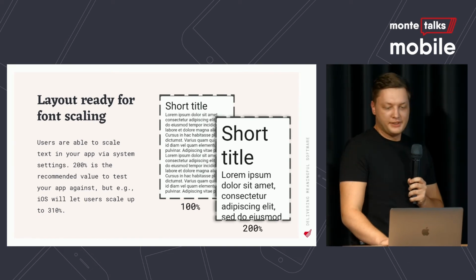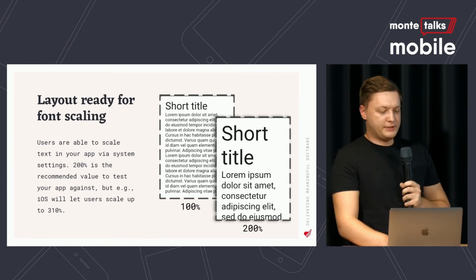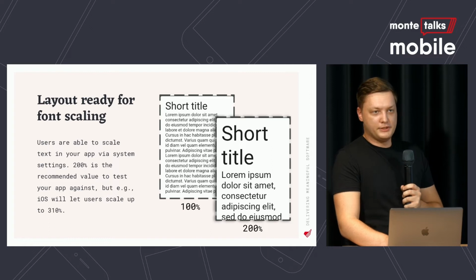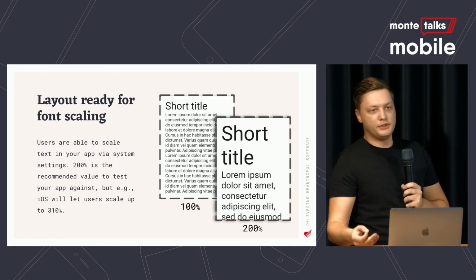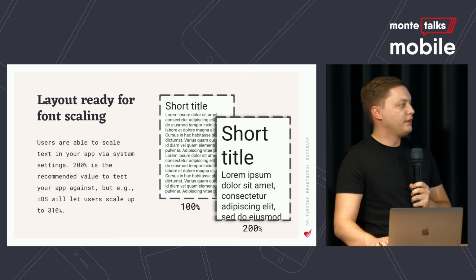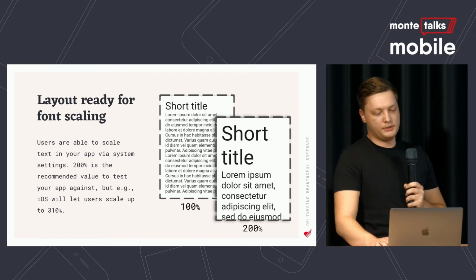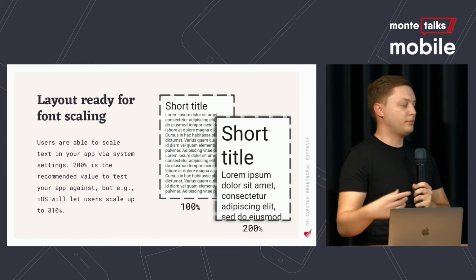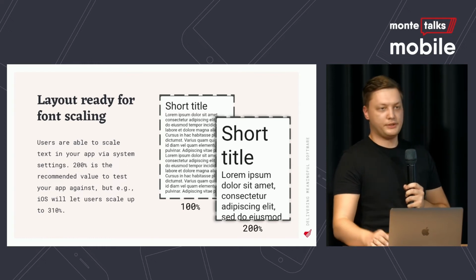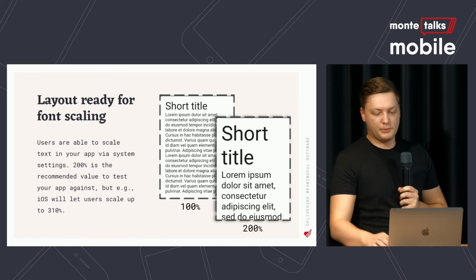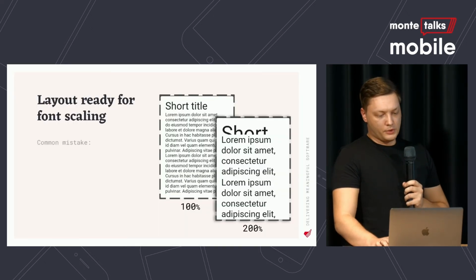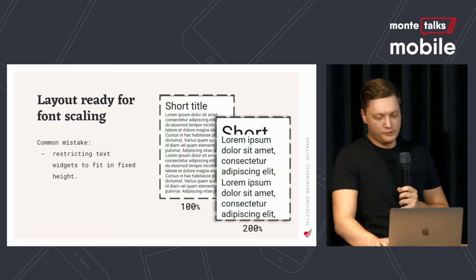You may not know that, but users are able to scale text in your app via system settings, and this is not something that you opt in. This is something by default. So 200% is the recommended value to test against, but iOS will let users zoom even for 310%, which is a significant amount. And often common mistakes happen with this.